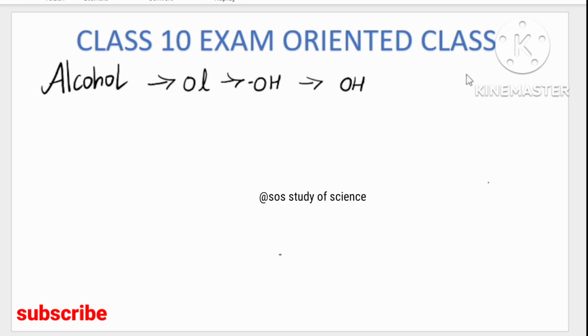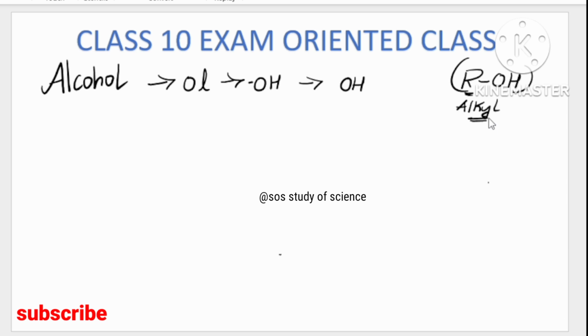So what is the general formula? The general formula of alcohol is ROH. What is R? R is nothing but alkyl. Do you know what alkyl is? Alkyl is the group of hydrocarbon which has been formed by removing one hydrogen from alkane.